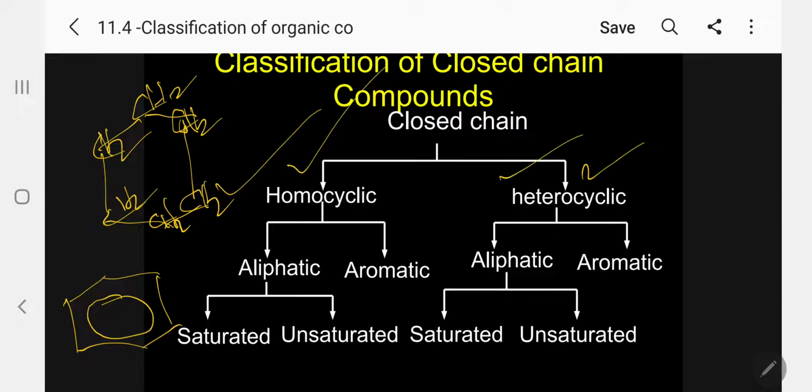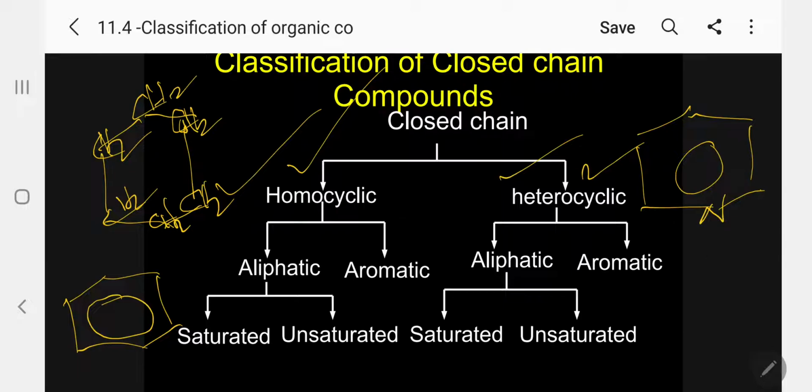Heterocyclic means that in a 6-member ring, 5-member ring or 4-member ring, one of the carbon atoms is replaced by a heteroatom. I can give a simple example. I will take pyridine here. This is pyridine. N is there instead of a carbon atom. It is also a 6-member ring, heterocyclic.